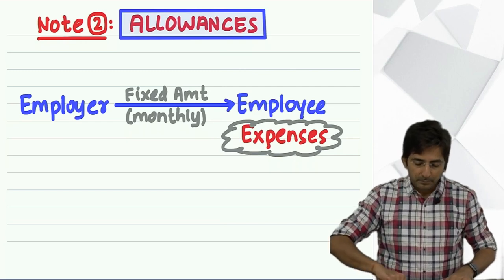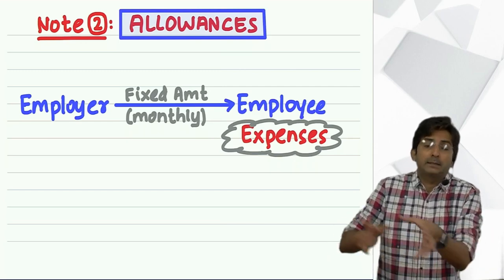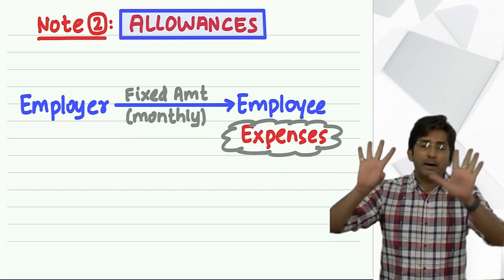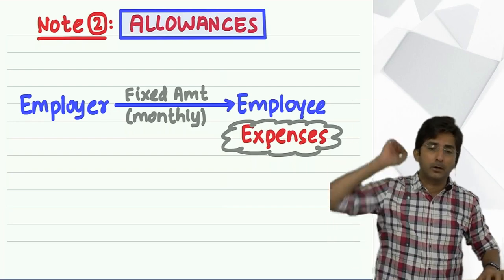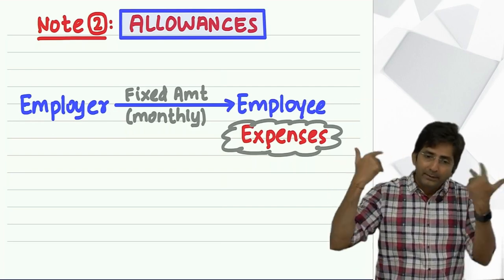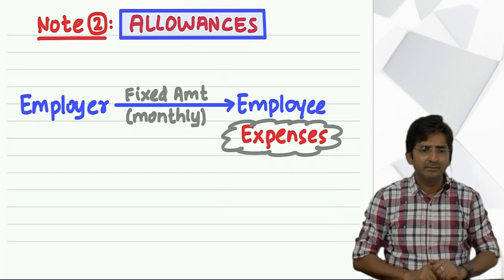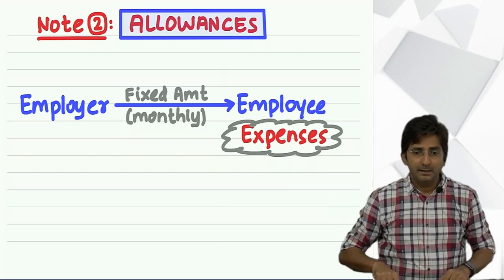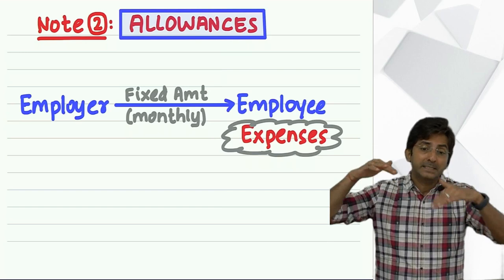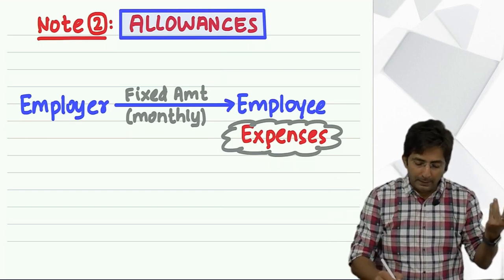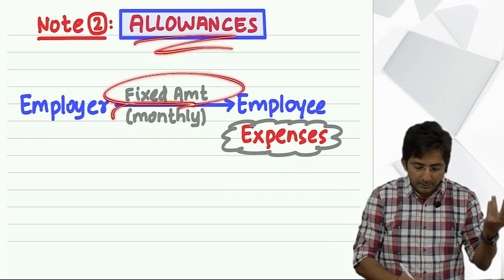Okay. So for example, if your father is doing a job, your father might be drawing a salary of say 2 lakhs per month. So in that 2 lakhs, everything is included. His basic as well as allowances. And your father's salary might be fixed every month. So automatically allowances also become fixed every month.